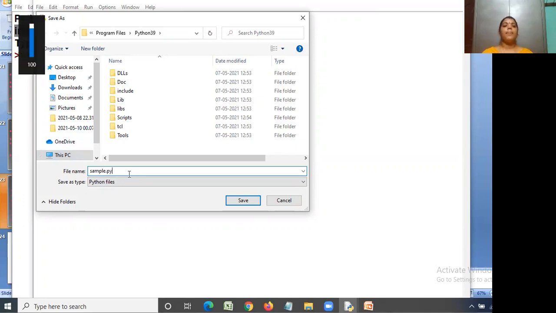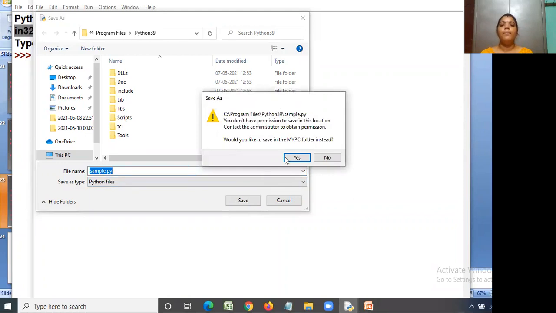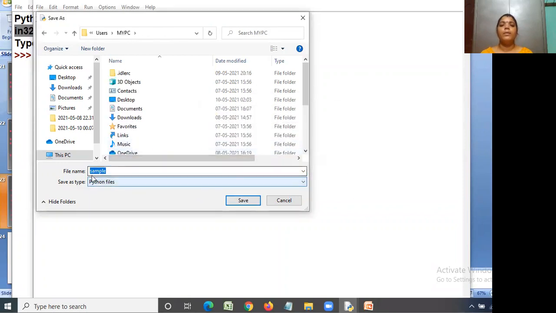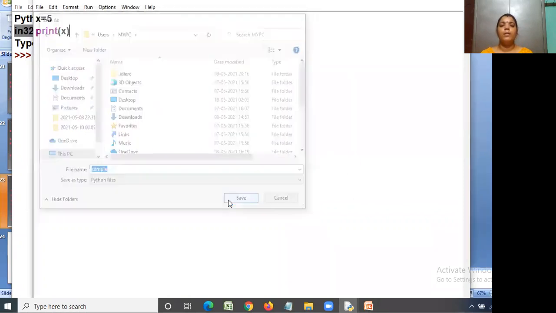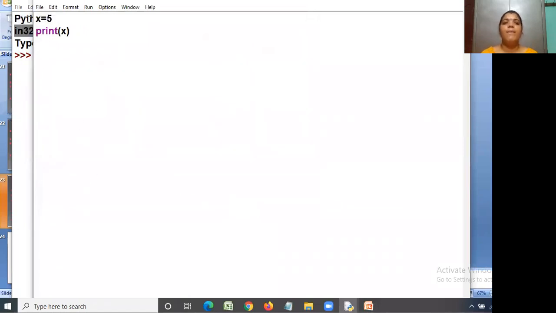Here .py is called an extension. So by giving sample.py, we can save this file. Okay, already saved this file.